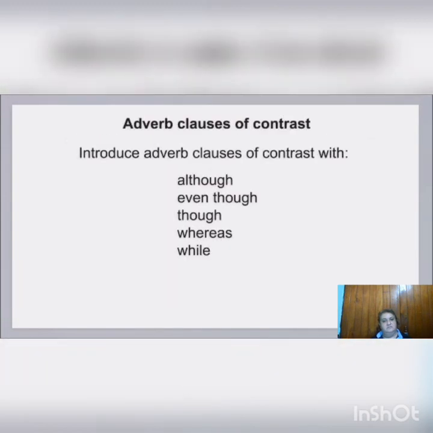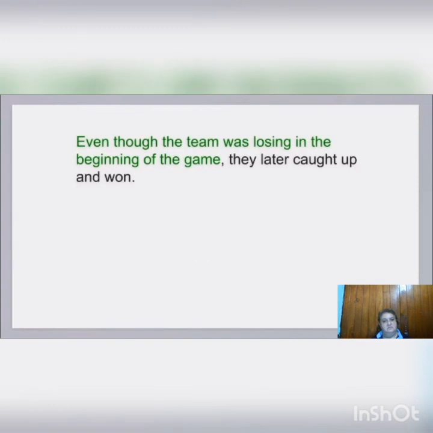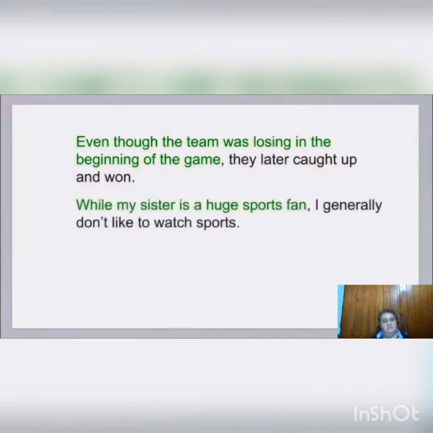Adverb clauses of contrast make a contrast with the independent clause. They are usually introduced by although, even though, whereas, and while. Although, even though, and though show an unexpected result. For example, even though the team was losing in the beginning of the game, they later caught up and won. While and whereas show a direct contrast. For example, while my sister is a huge sports fan, I generally don't like to watch sports.